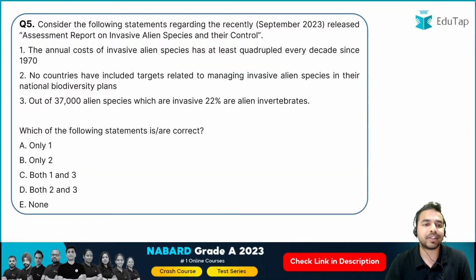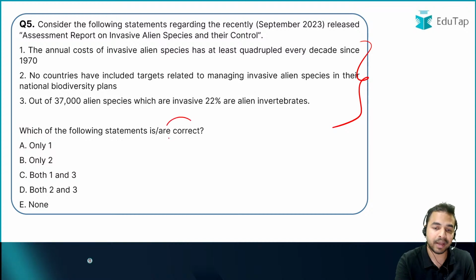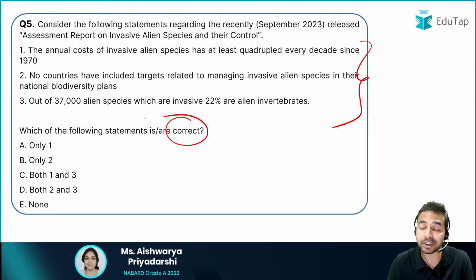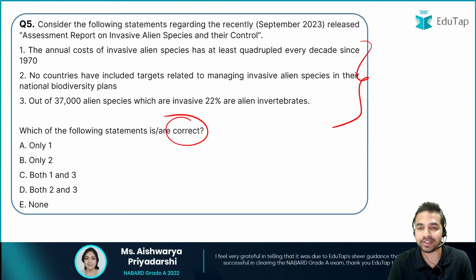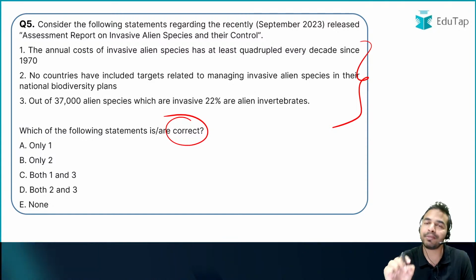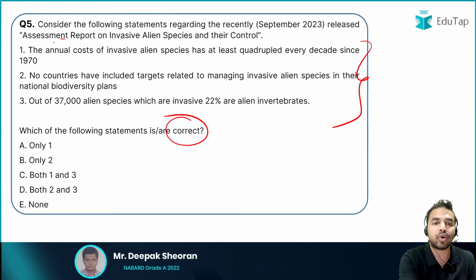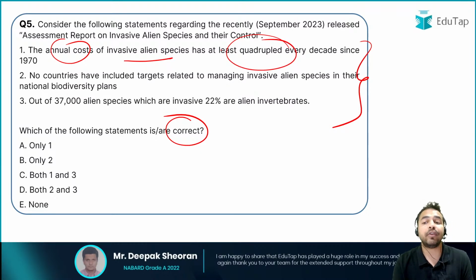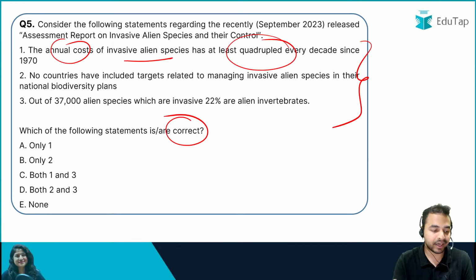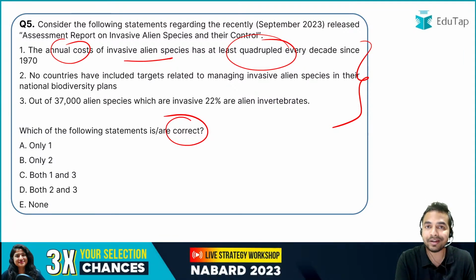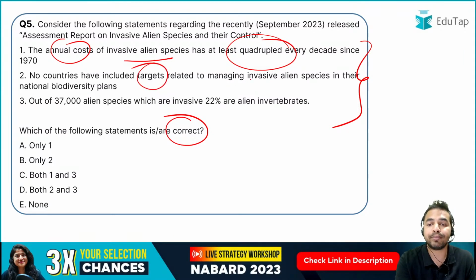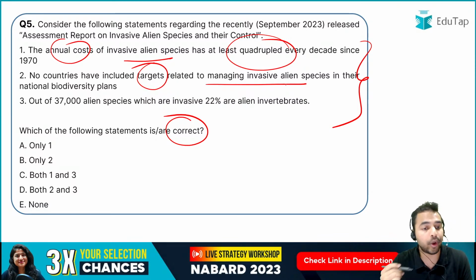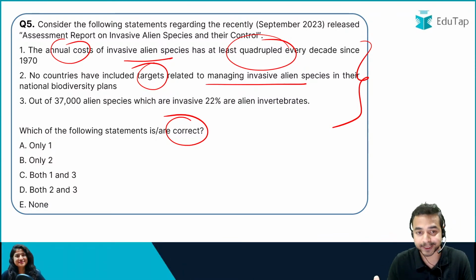The next question is once again on the same report, and 3 statements are mentioned. You have to identify this time the correct statement as per the assessment report on invasive alien species and their control. So here if we look at the first statement, it says about the annual cost of invasive alien species that it has quadrupled every decade since 1970. Second statement says that no country has included targets related to managing invasive alien species. There is no such country which has included such targets.